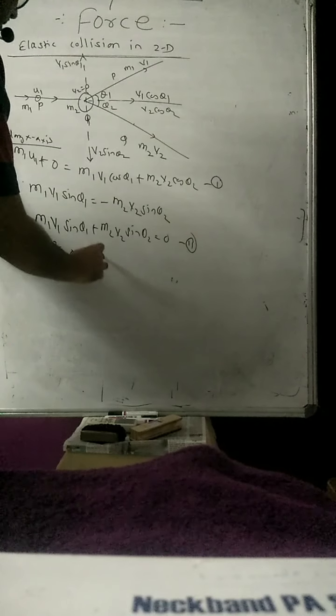So, if you want to write down the energy equation also, the kinetic energy also remains constant. 1/2 m1 u1 square plus 0, because u2 is 0, is equal to 1/2 m1 v1 square plus 1/2 m2 v2 square. This is the third equation.